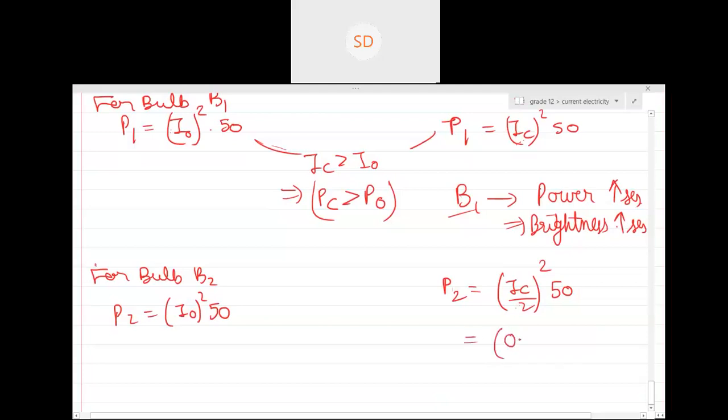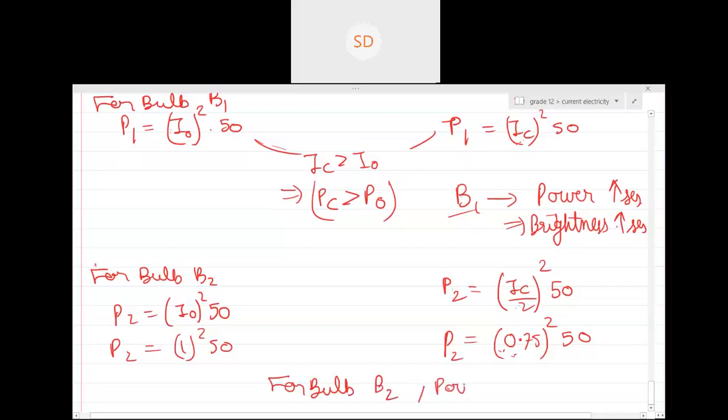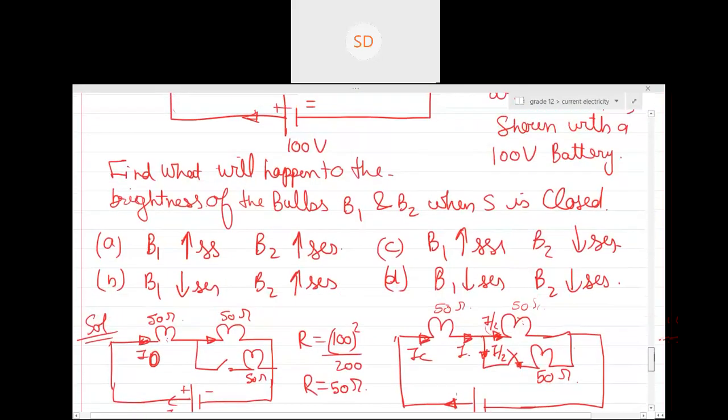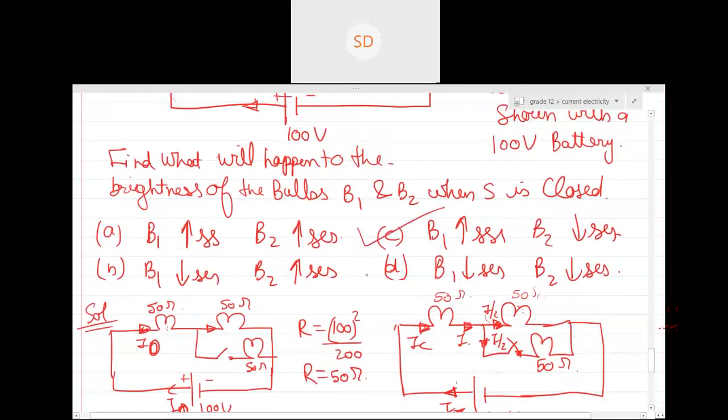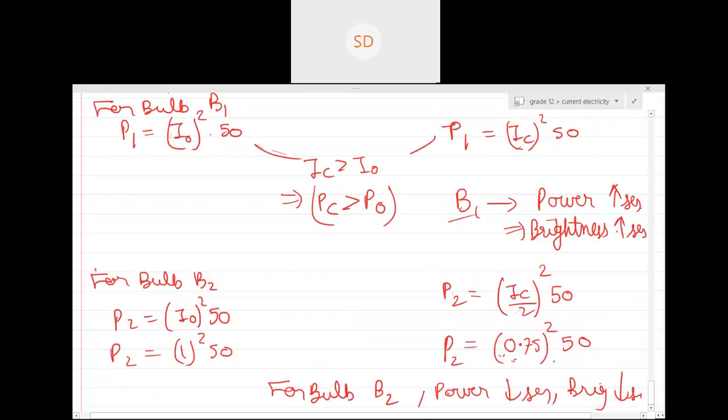Yes or no? And this will be 1 square. So obviously which is greater and which is smaller? This is greater, right? This is smaller. Yes or no? So for bulb B2, the power is decreasing. So this is how you analyze the powers. Power decreases, hence brightness also. So what is the correct answer for this? This is C. Is this clear, guys? Any doubt?